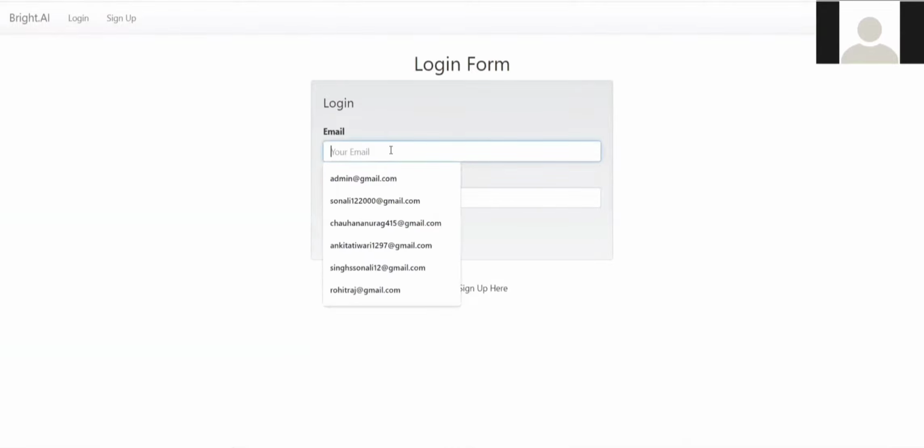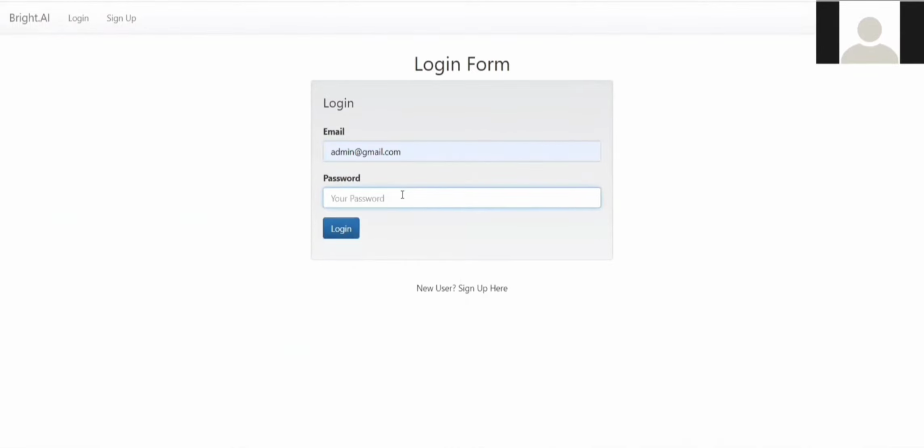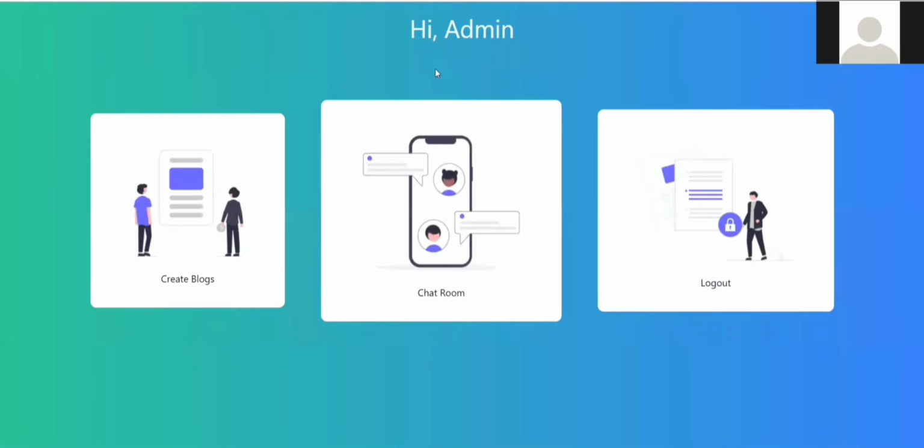Here's our Bright.ai login or sign up part. I enter as an admin. Okay, so here's what the admin panel looks like. I've entered the name as admin. If you enter something else, that will be displayed over here.